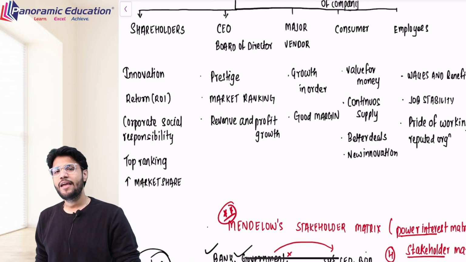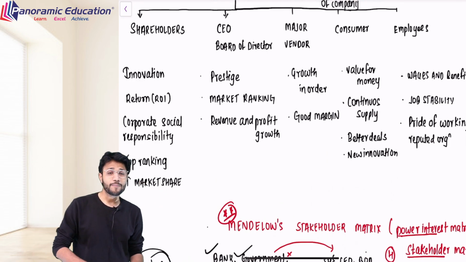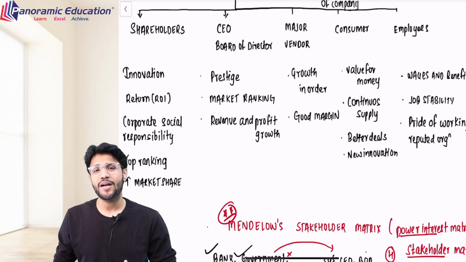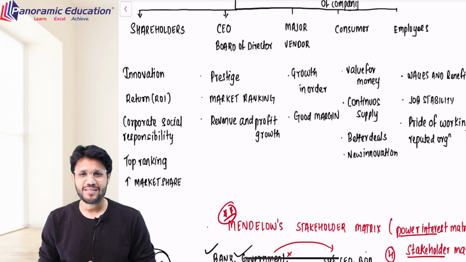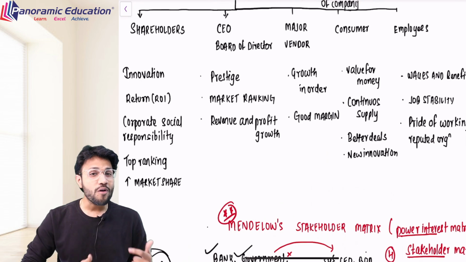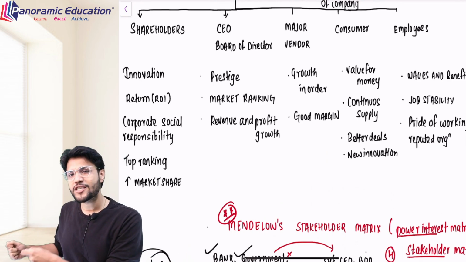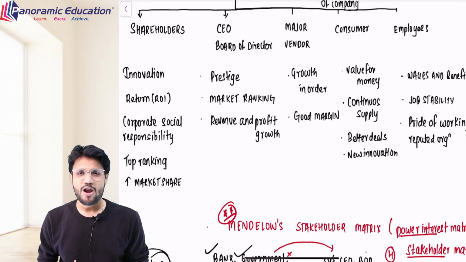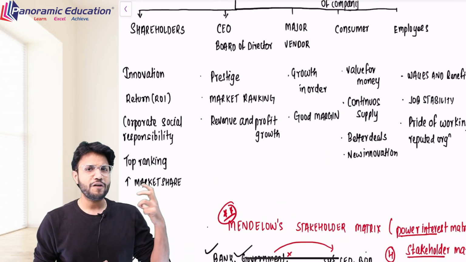For example, if I ask a major supplier, what do you want? Now the supplier tells, we want that our order size should be increased. We want that we should have a good margin. So kindly could you pay some more amount to us? Kindly you can order more from us. Well, if I pay a larger amount to the vendor, how will I ensure that my return on investment is good for my shareholders? Because the ROI is impacted by the cost and the revenues of the company. So I cannot satisfy both at a point of time.